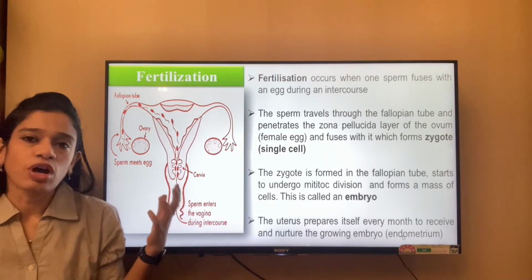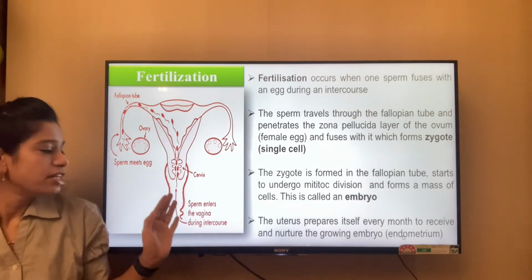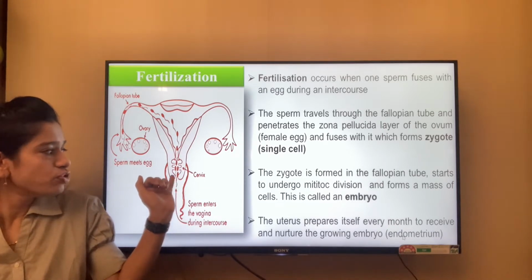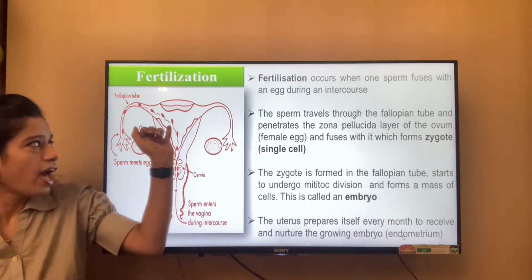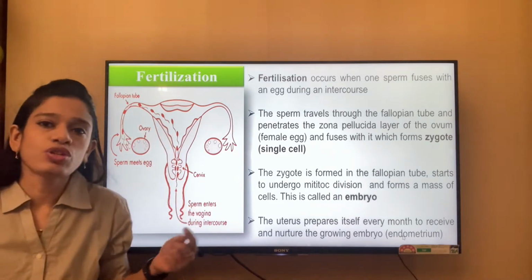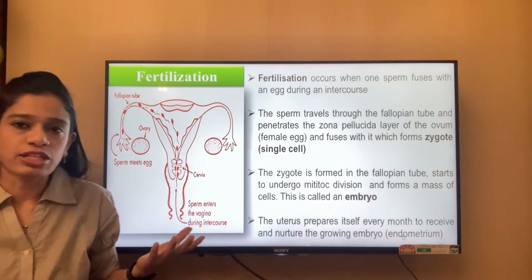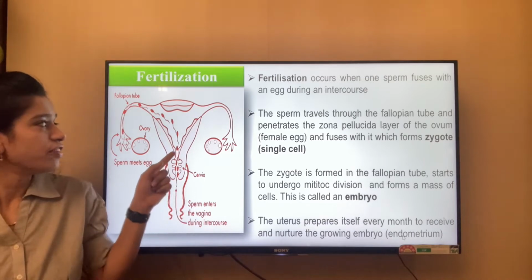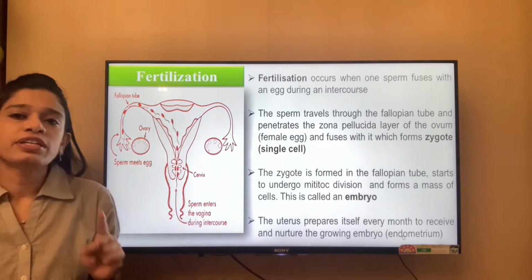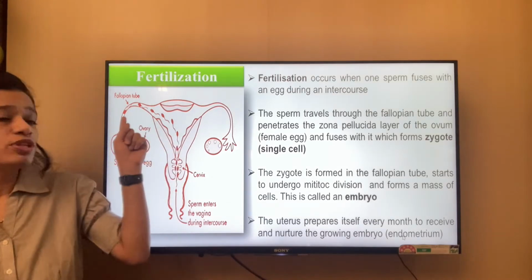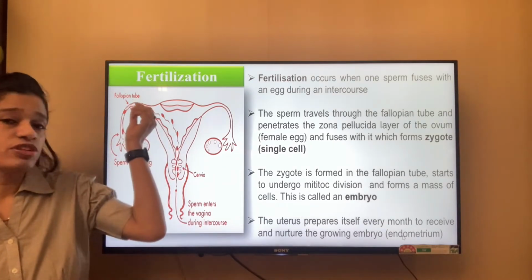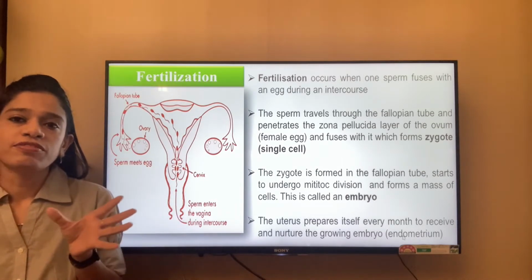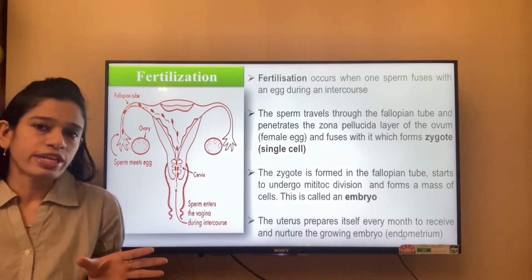During sexual intercourse, the sperms enter the vagina and start traveling. They move through the cervix, the uterus and the fallopian tube. Mind you, it is not only 1, 2 or 10 sperms that are traveling. There are millions and millions of sperms that keep traveling from the vagina, through the cervix and uterus, to the fallopian tube. But it is only one lucky sperm which is able to come and fertilize the egg that is resting in the fallopian tube. The time duration for the process of fertilization is around 24 hours.